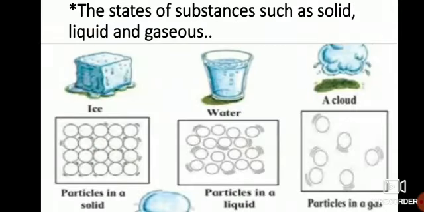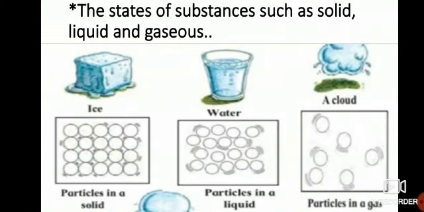Also, we have studied the states of substances such as solid, liquid, and gaseous. We have seen water in all three states. Water is an example in all three states. When we take water in a container and keep it in the fridge, we get the ice form. That is known as solid. And how are the particles in a solid? They are very close to each other.